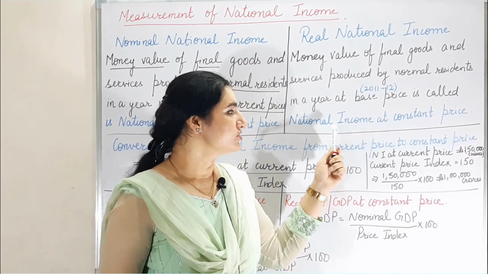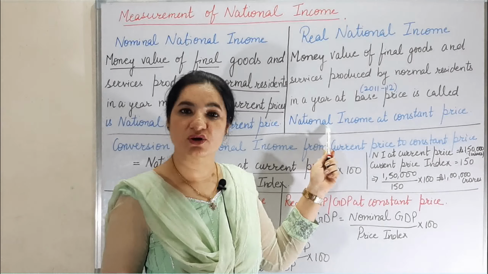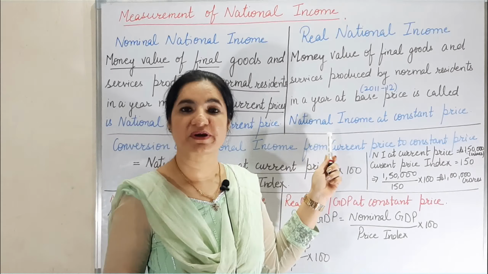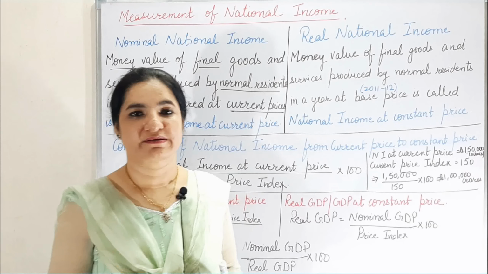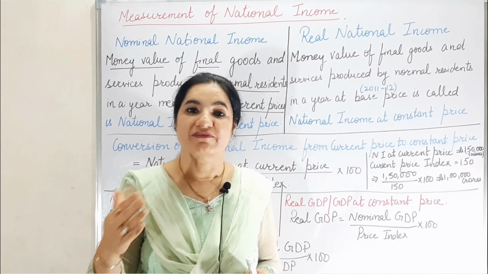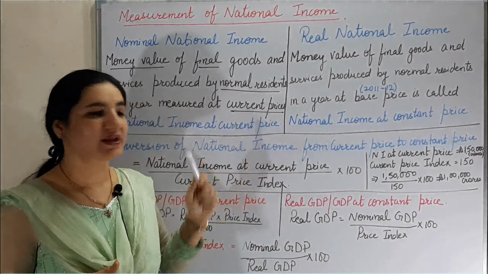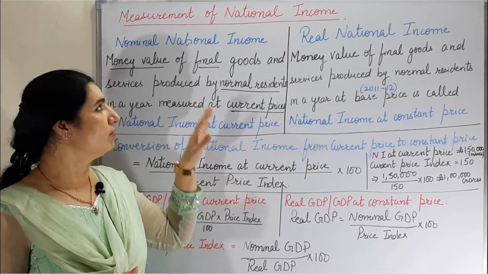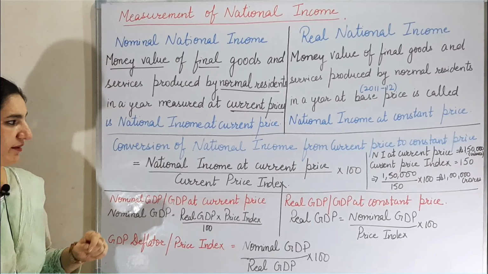So real GDP, or real national income, or national income at constant price, shows the perfect or the true picture of the economy, whether it is increasing, decreasing, or developing or deteriorating. So this is the concept of nominal national income and real national income.